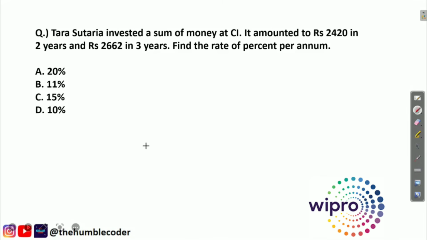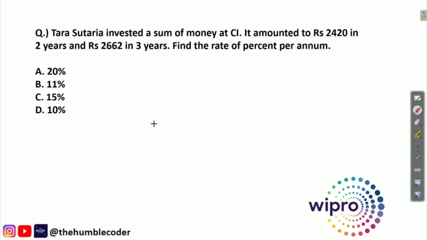So guys, this is the next question that we have. Tara Sutaria invested a sum of money at compound interest. It amounted to 2420 rupees in 2 years and 2662 rupees in 3 years. Find the rate percent per annum.